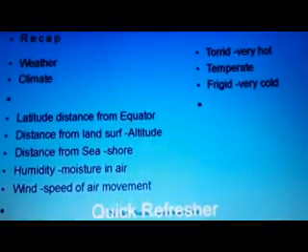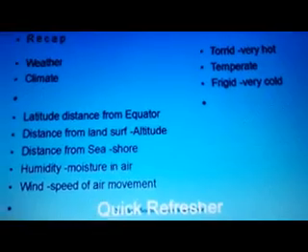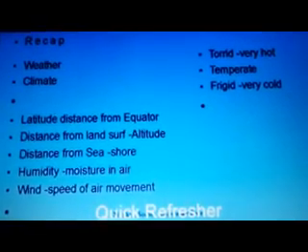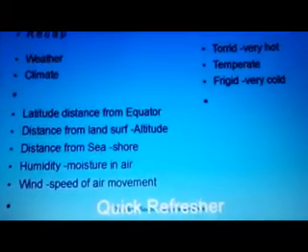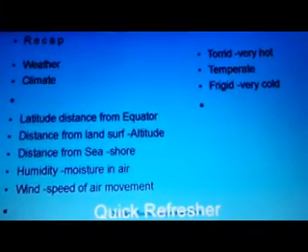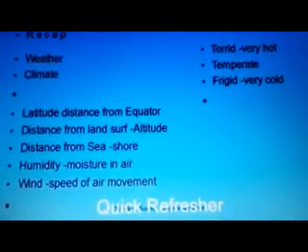Now we'll have a quick recap from this module. From all 4 modules, we have learned about the weather and the climate.